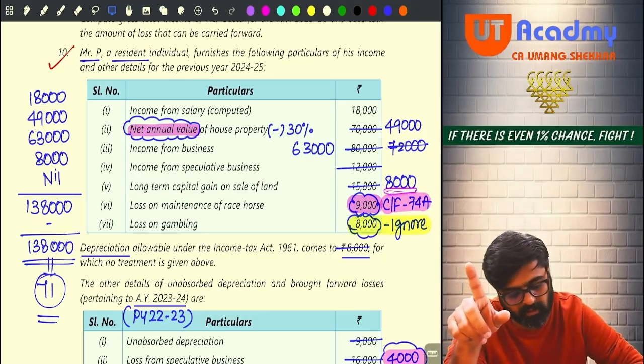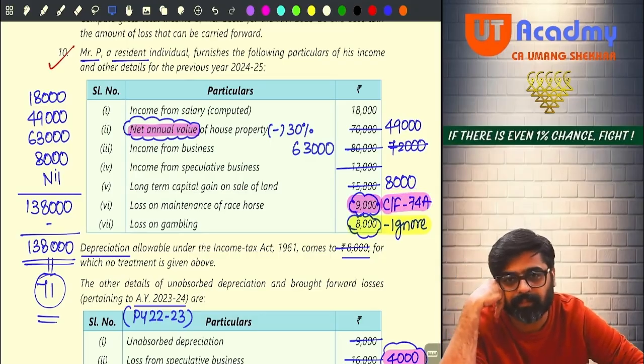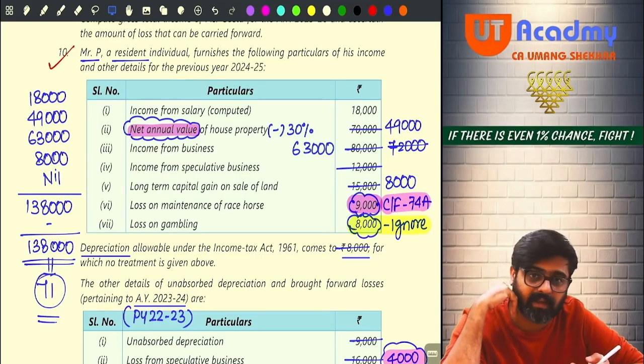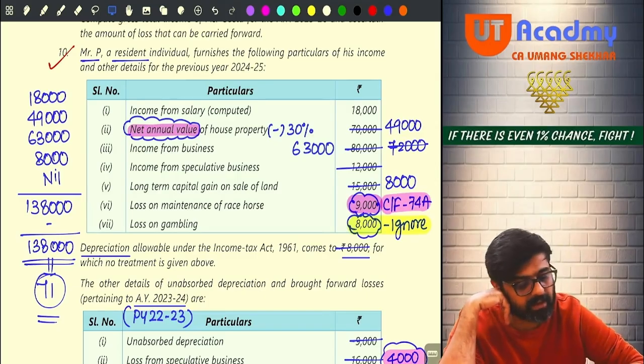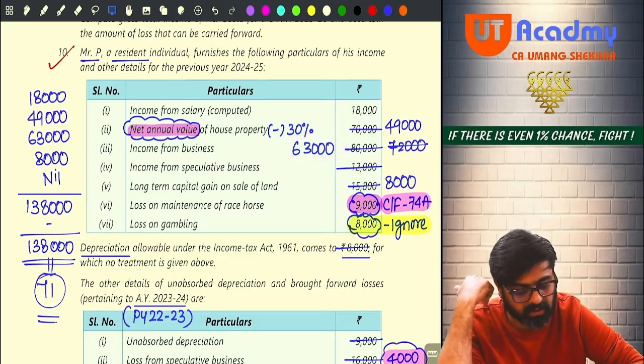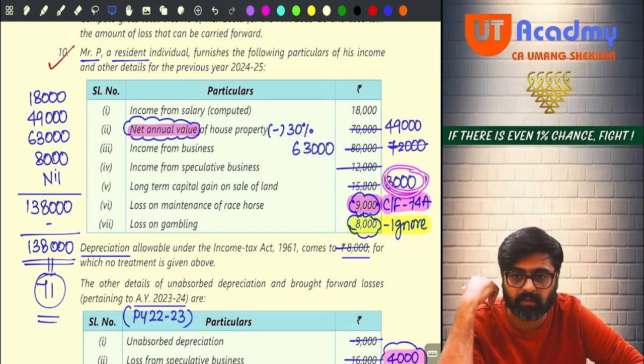Do you have 8,000 rupees of long-term capital gain? In my last lecture I told you that if given an opportunity, always try to reduce your incomes which are taxable at flat rates. So instead of setting off against your business income, you could have set off against the long-term capital gain of 8,000 also.